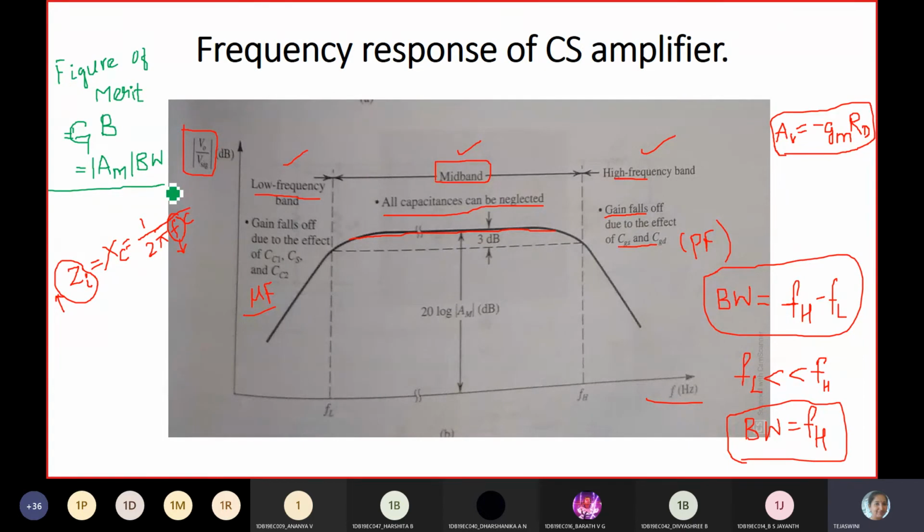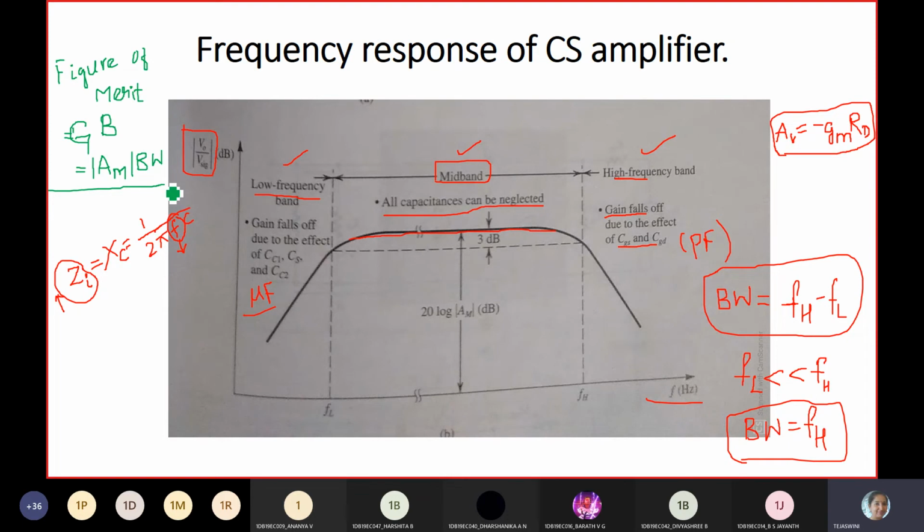Then coming to the high frequency band, the variation in the gain is because of CGS and CGD. These values are very small, in the picofarad range. Then we discussed amplifier bandwidth, defined as the difference between the upper and lower frequency, FH minus FL. As FL is much less than FH usually, bandwidth is equal to FH.